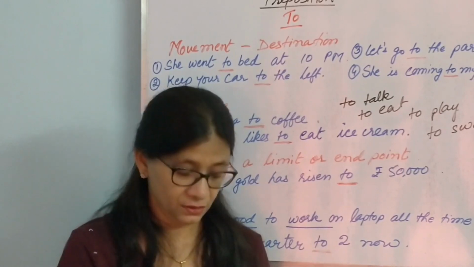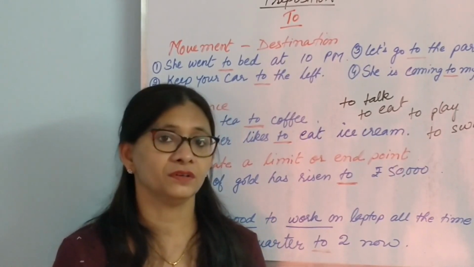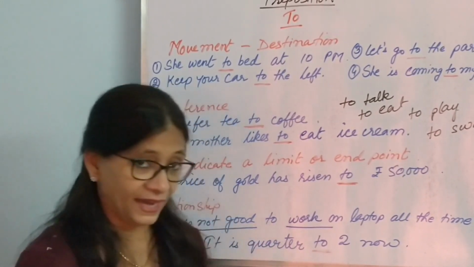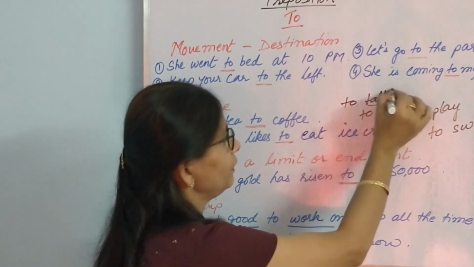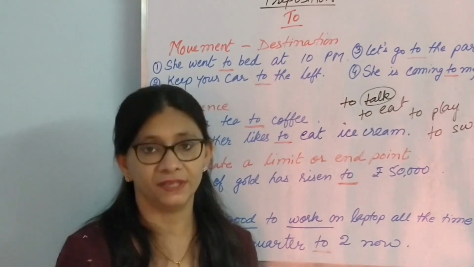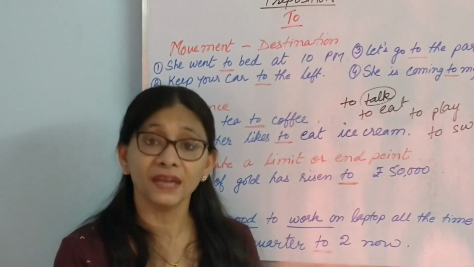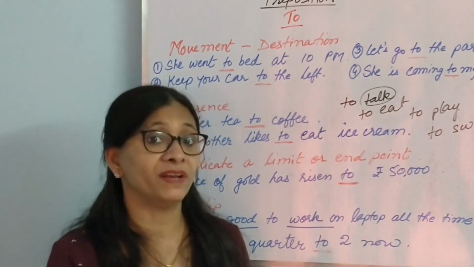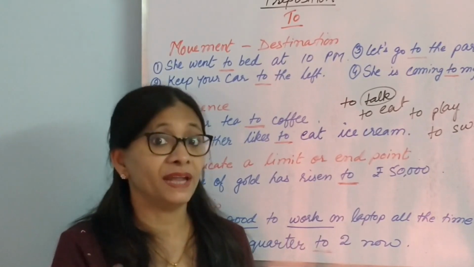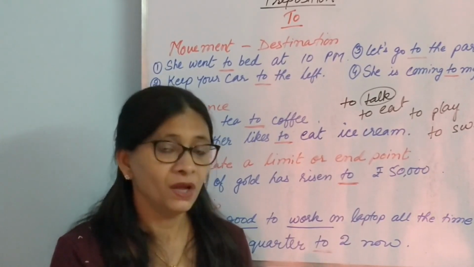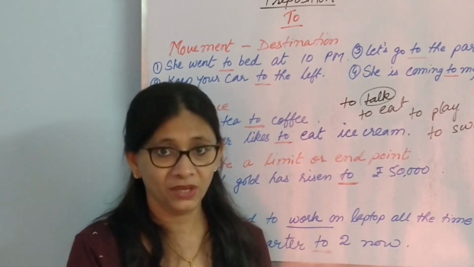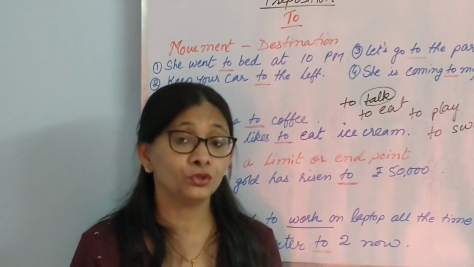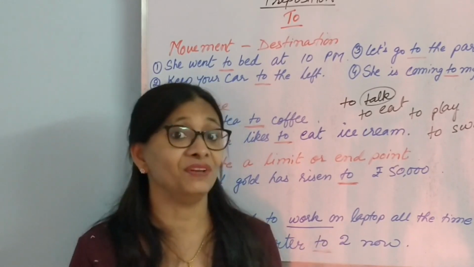But my dear viewers, it is important to note here that when we are using "to" with a verb, then this verb does not remain a verb anymore. It becomes infinitive. It starts behaving like a noun, because it becomes the name of an action. It is no longer a verb. That is a separate issue altogether. But we are talking about the use of "to". So "to" is used to make infinitive.